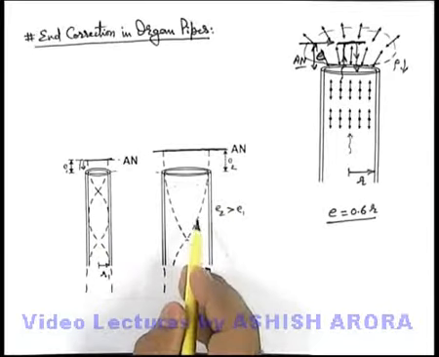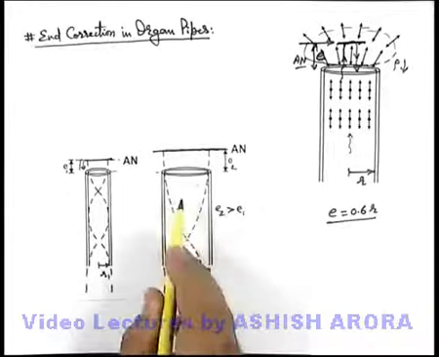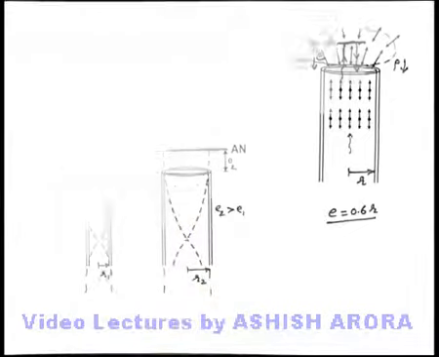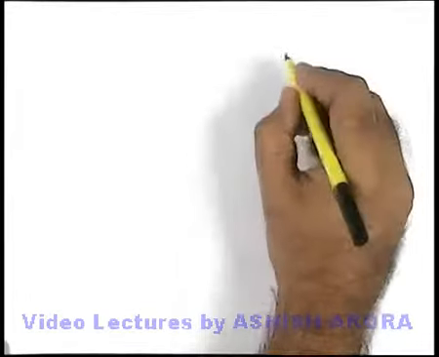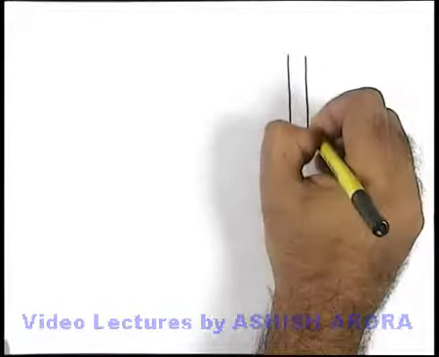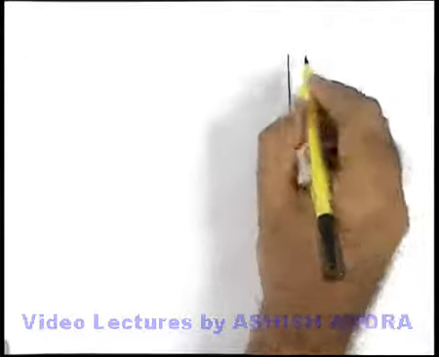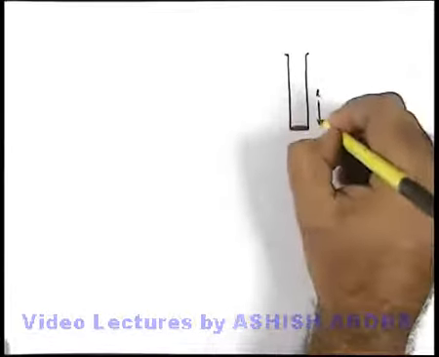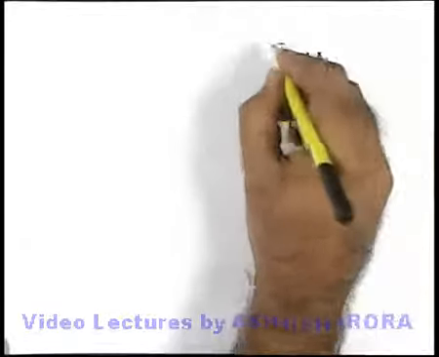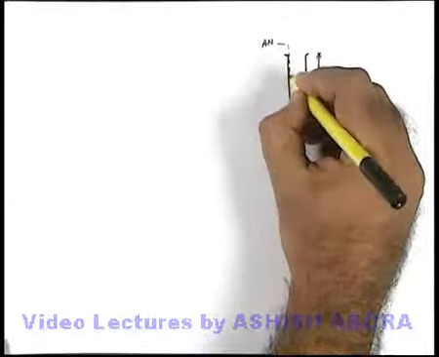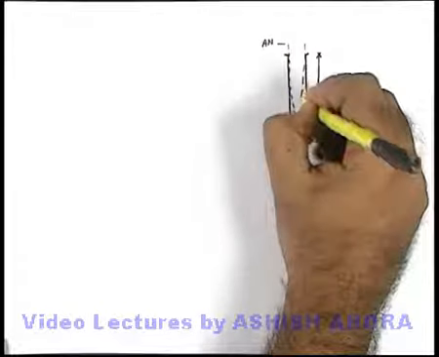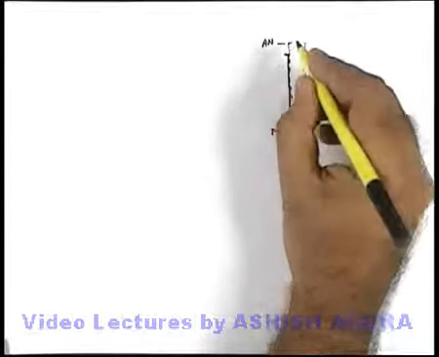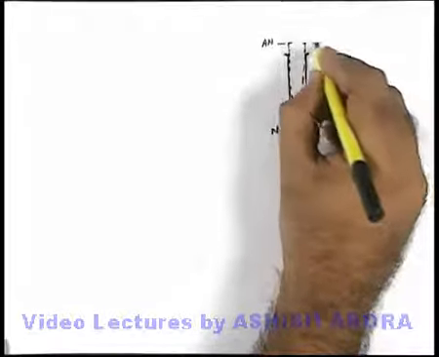Let's also look at how end correction affects the fundamental frequency and higher harmonics of oscillations of organ pipes. If we have a closed organ pipe, which is open at one end and closed at the other end, then for the fundamental frequency, if its length is L, an antinode is obtained slightly above the open mouth of the organ pipe, and a node is obtained exactly at the closed end. In this situation, the distance above the open mouth is E.